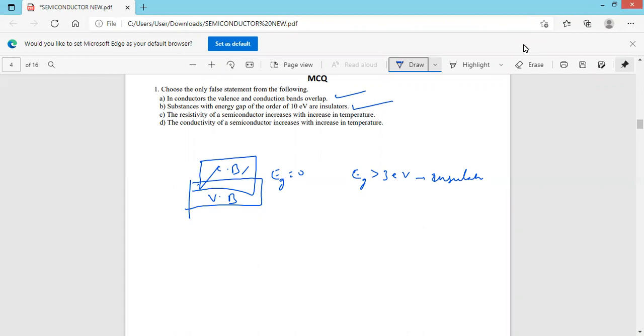C. The resistivity of the semiconductor increases with increase in temperature. The resistivity of a semiconductor actually decreases with increase in temperature. So option C is wrong. Fourth one: the conductivity of the semiconductor increases with increase in temperature. Correct. Therefore, option C is wrong.